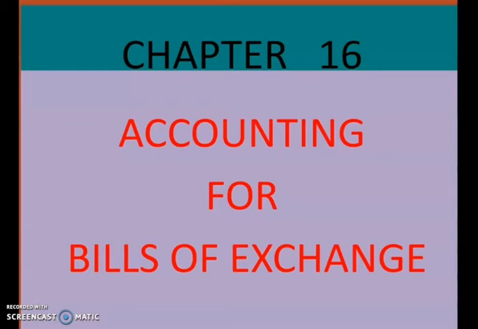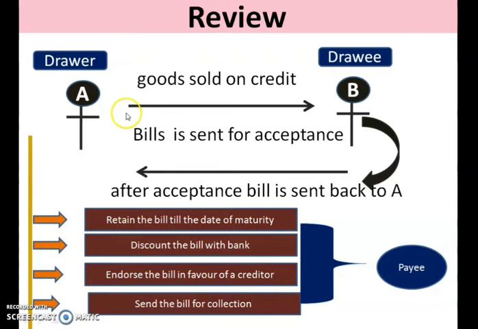Children, we were discussing chapter 16, accounting for bills of exchange. In our previous class we saw that when a seller sells the goods on credit to the buyer and, as an acknowledgement for the credit sales, the seller, who is also known as the drawer, draws a bill on the purchaser, who is also known as the drawee. That process is known as bills of exchange.